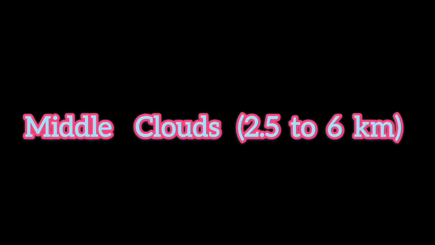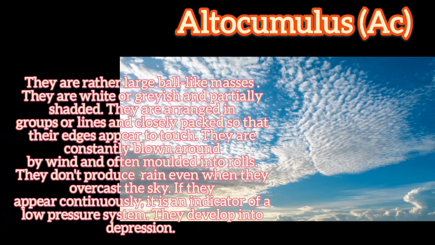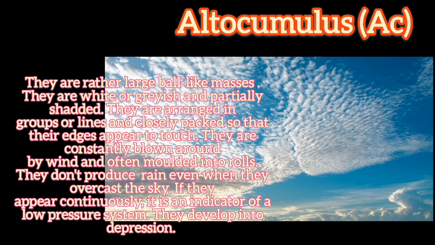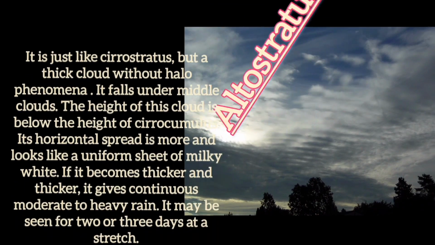Middle clouds, 2.5 to 6 kilometers. Altocumulus. They are rather large ball-like masses. They are white or grayish and partially shadowed. They are arranged in groups or lines and closely packed so that their edges appear to touch. They are constantly blown around by wind and often molded into rolls. They don't produce rain even when they overcast the sky. If they appear continuously, it is an indicator of a low-pressure system. They develop into depression.